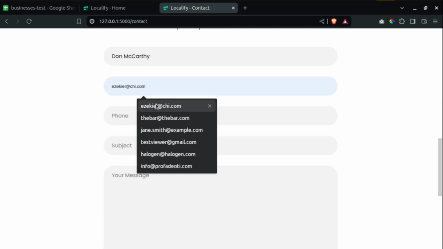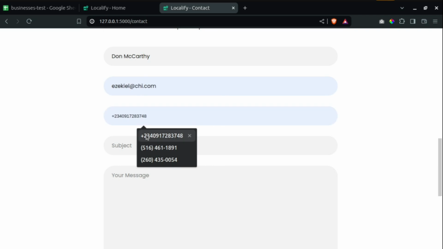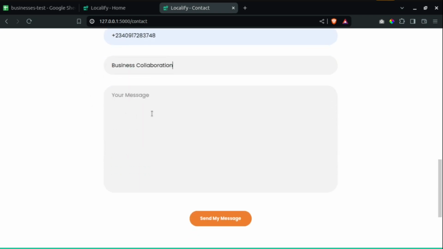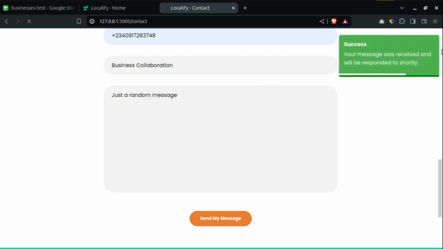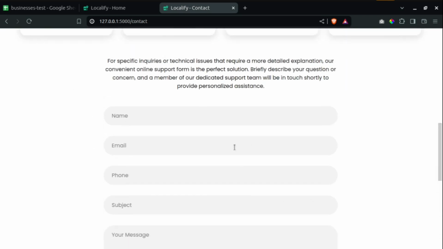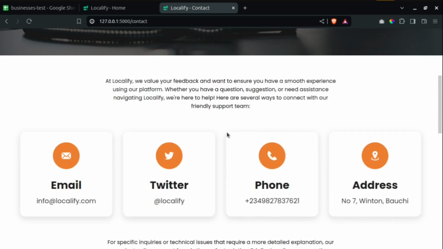So let us just fill the remaining ones, maybe phone number and maybe a subject, maybe business collaboration or something like that. So the message, just a random message. So send the message. Then you can see your message was received and will be responded to shortly. Then it will reload the page. So basically, that is all for the contact page.